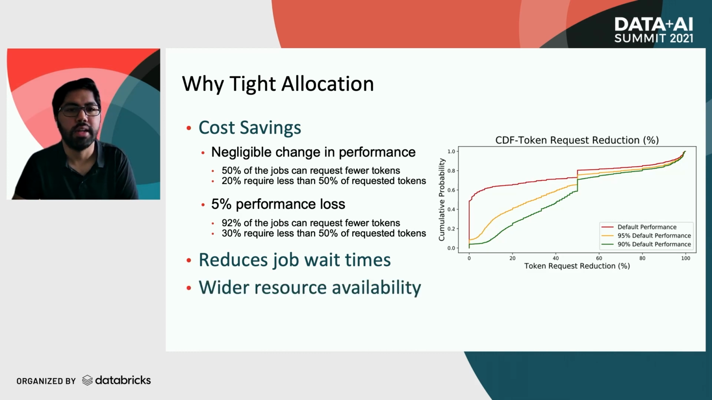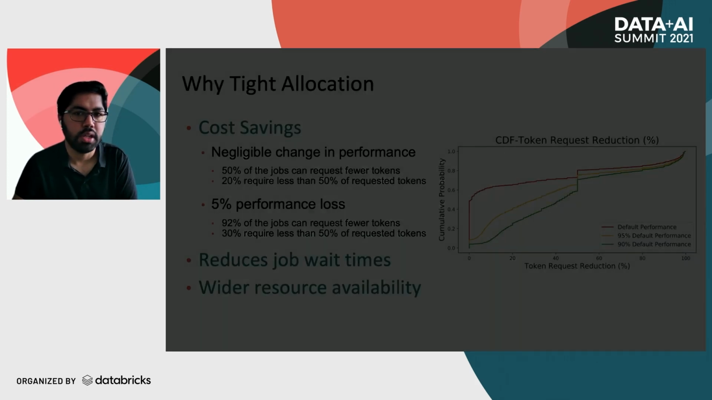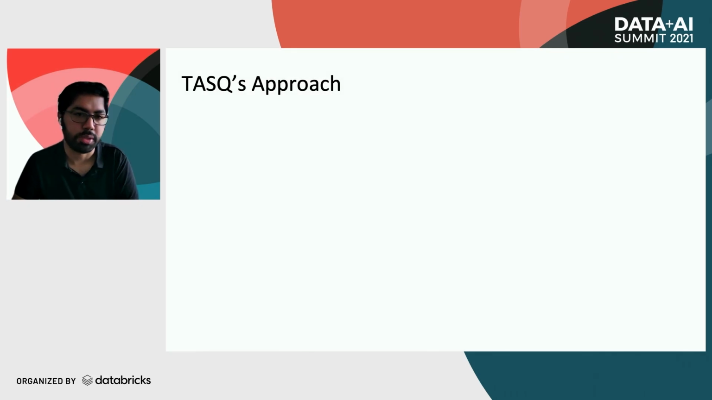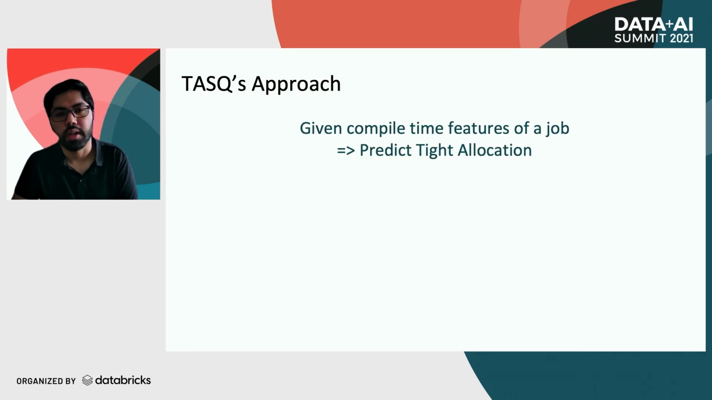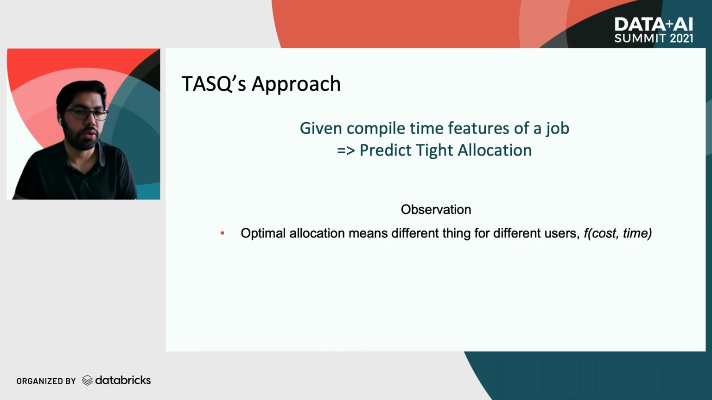Now that we have validated the need for tight allocation, how do we help our users achieve it? At its core, given any job's compile time features, we want to predict the number of tokens that would lead to tight allocation for that job. But through domain knowledge and upon interacting with our users, we learned that optimal token allocation means different things for different people. Users prioritize cost savings or faster runtime based on the task at hand.